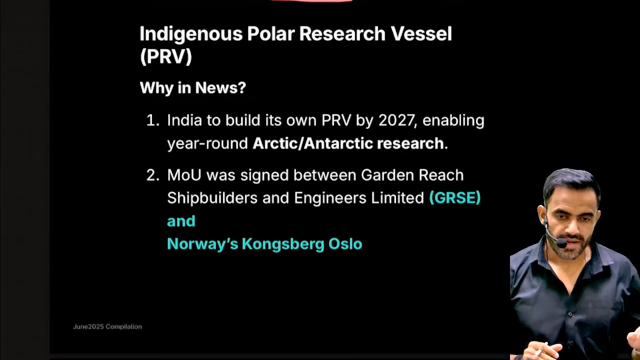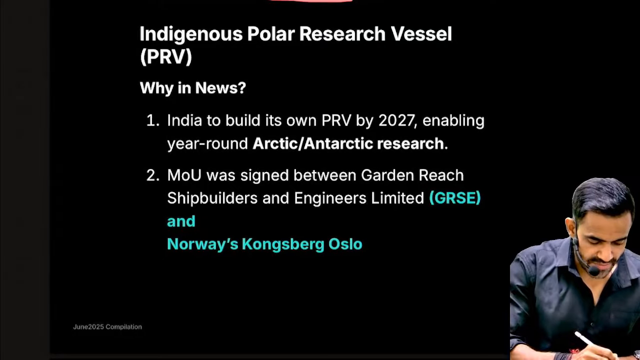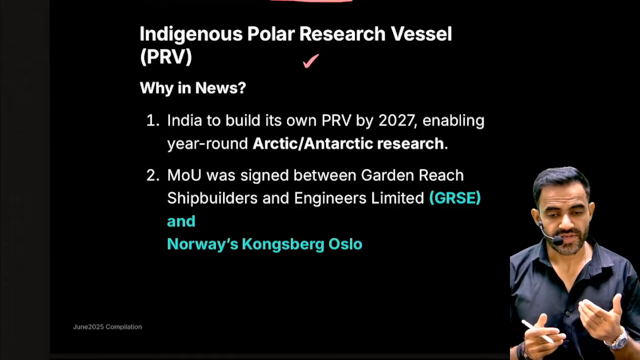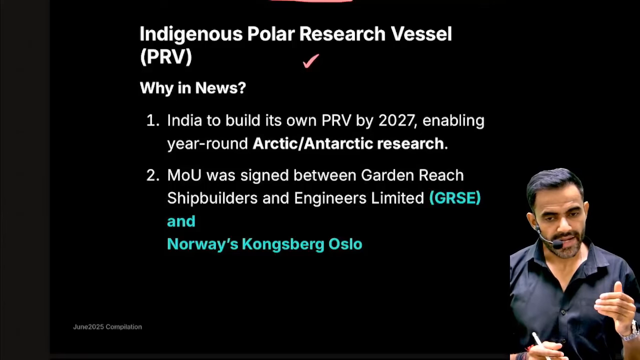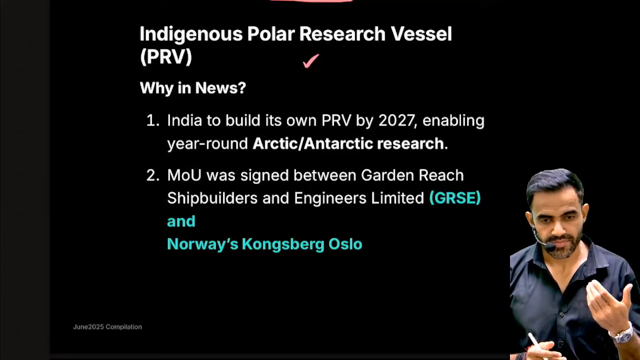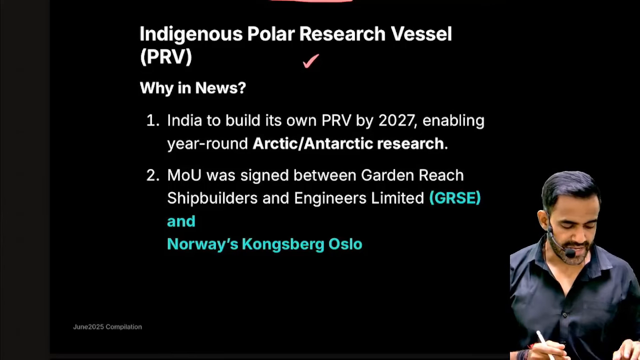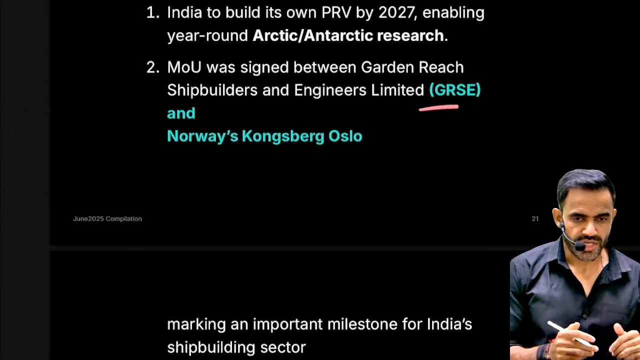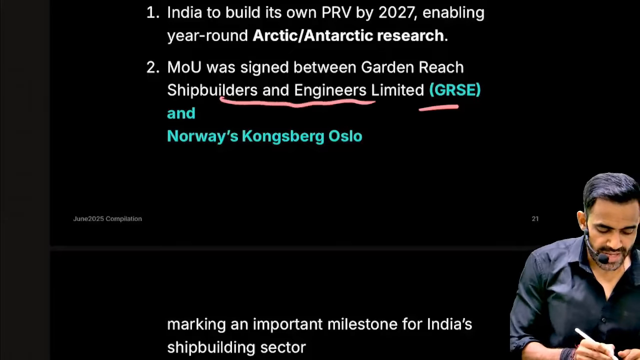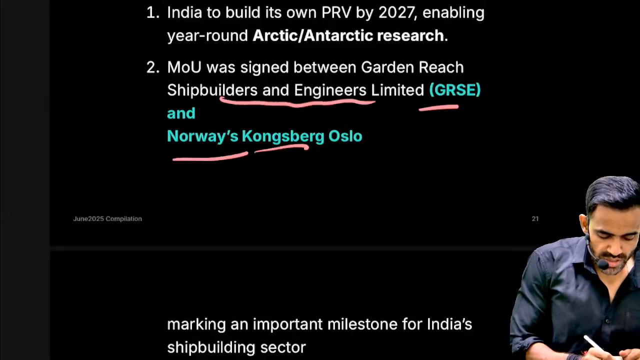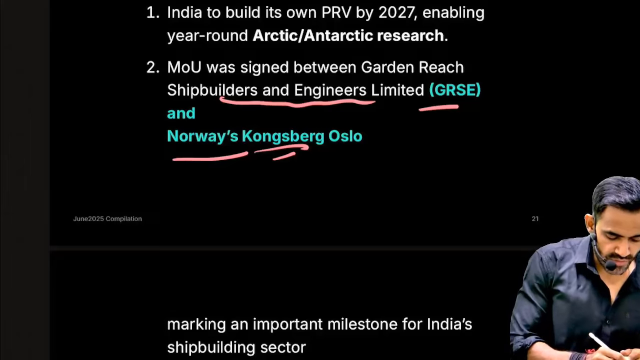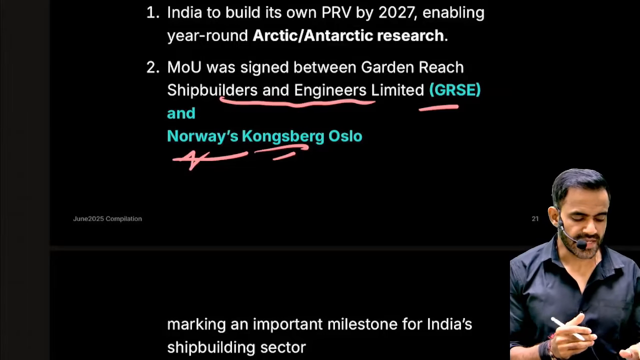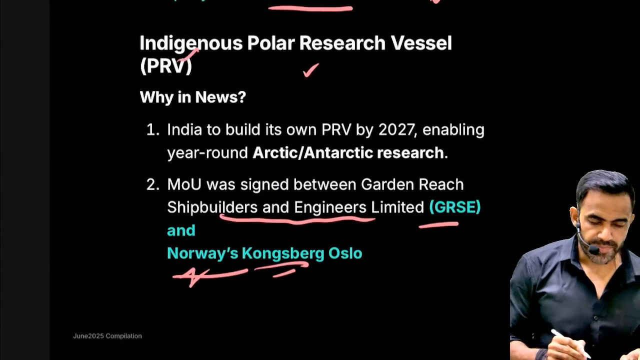That is the meaning. Next is related to India's PRV. PRV is Polar Research Vessel. As the name suggests, it is a vessel for research in polar areas. It is going to be indigenous, that is made in India. For that, recently an agreement has been signed between GRSE, that is Garden Reach Shipbuilders and Engineers Limited, and the Kongsberg. This is the company of Norway. So they will assist GRSE in making this indigenous PRV.